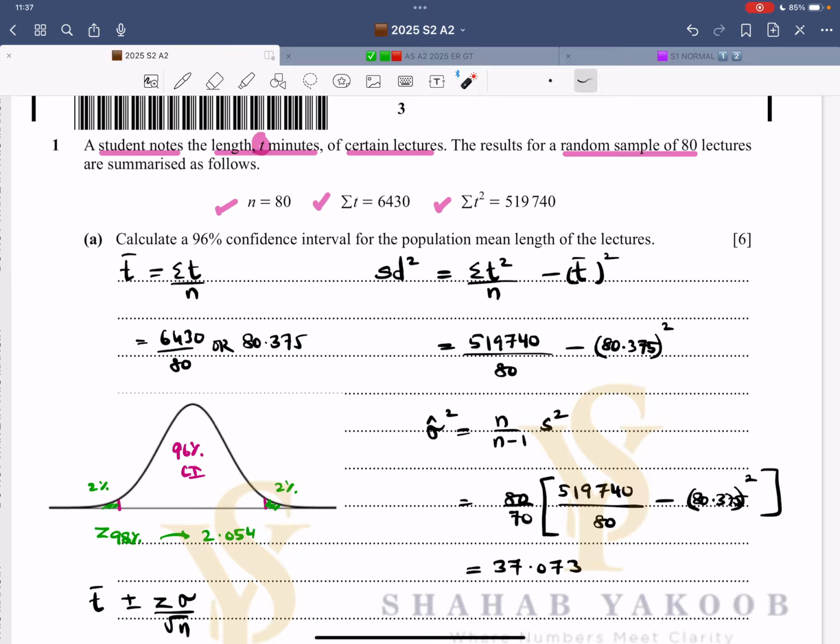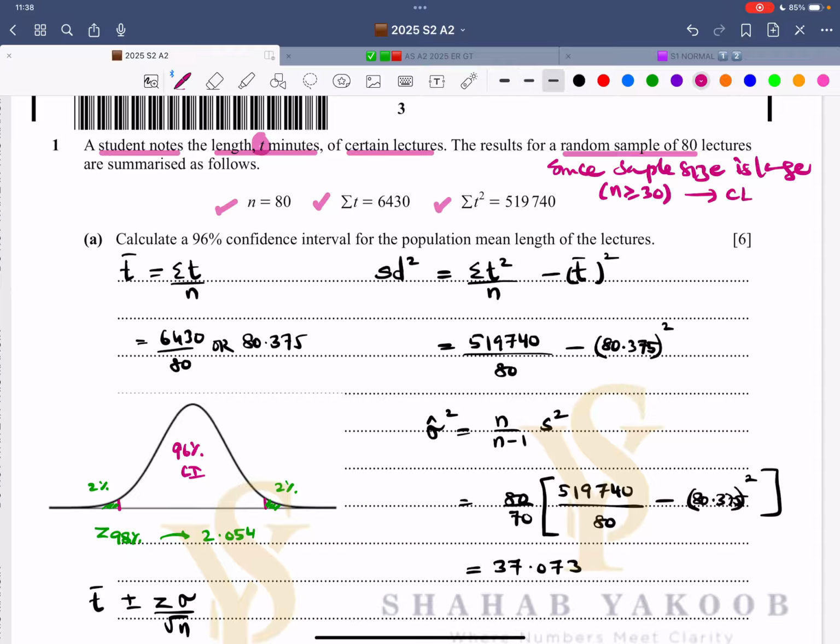Now, does it say it follows normal distribution? It does not say so. So now, the very first thing is that we should write over here that since sample size is large, what is the definition of large sample size? n is greater than or equal to 30. Therefore, CLT applies. It now becomes an approximately normal distribution.